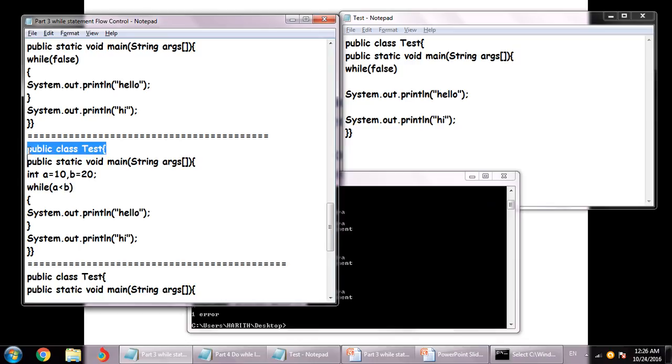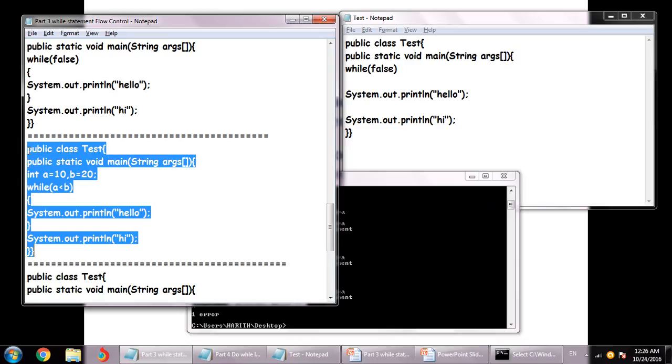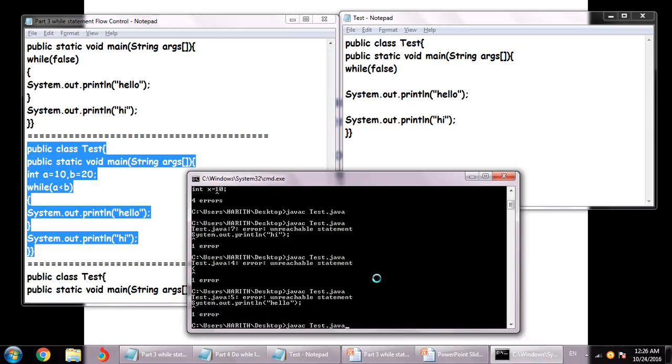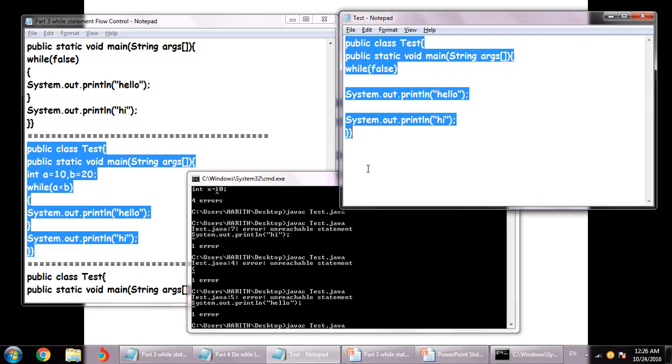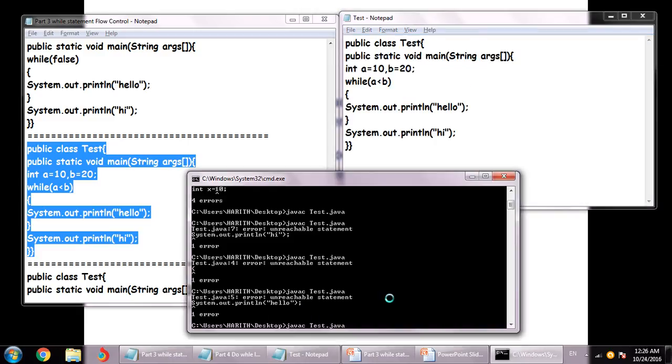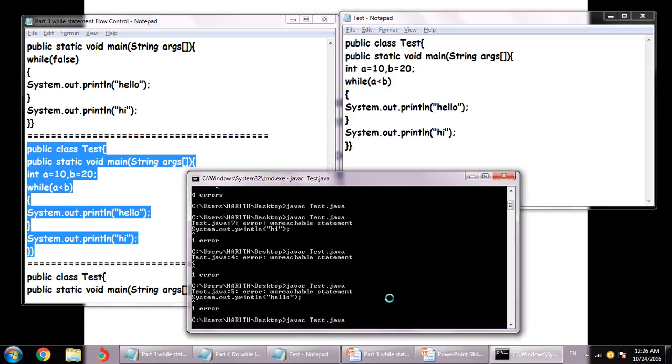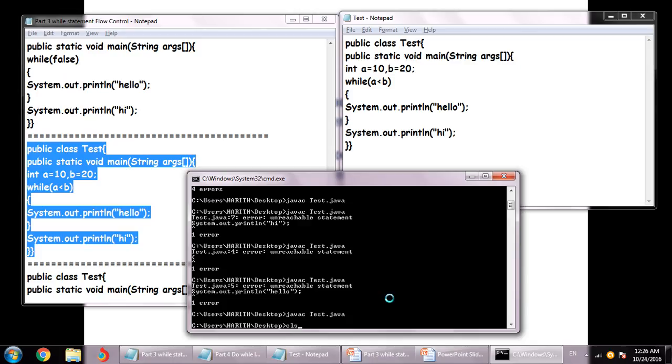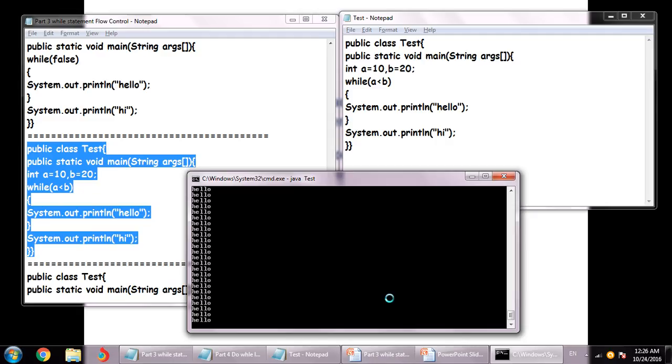And we expect that there might be a change in the values because they are considered as variable and not as constants. So what's going to happen is the compiler is going to pass the code just by checking the basic syntax, which is true in this case, and when we run this now, JVM will be stuck inside the code printing hello and hello forever, because it will expect that the value of a and b might change, and this statement becomes false and it will come out of the while loop.